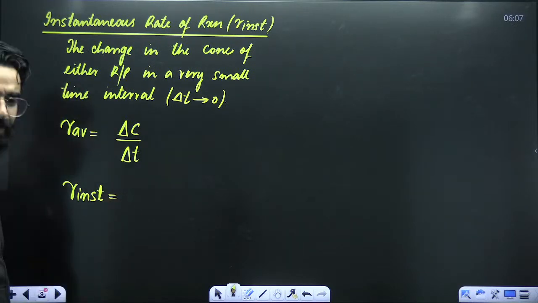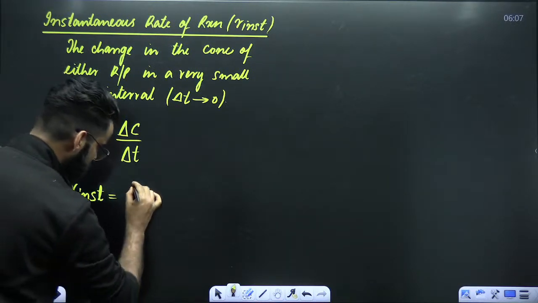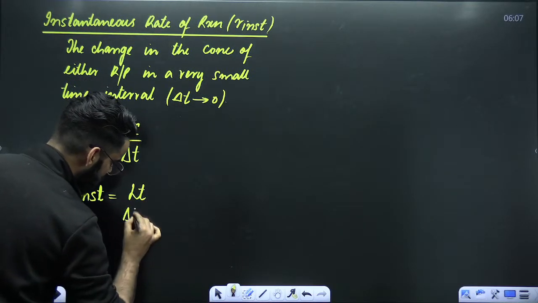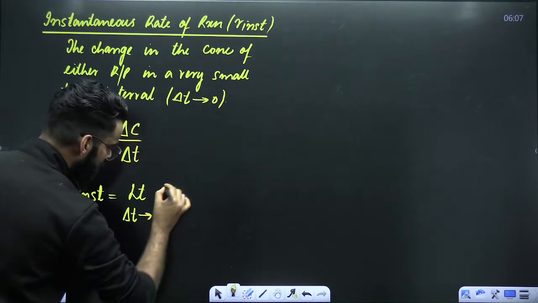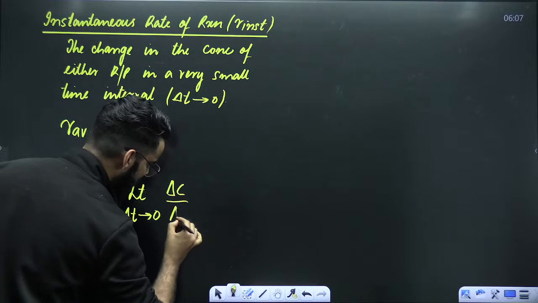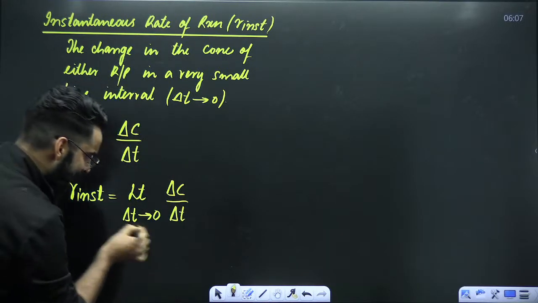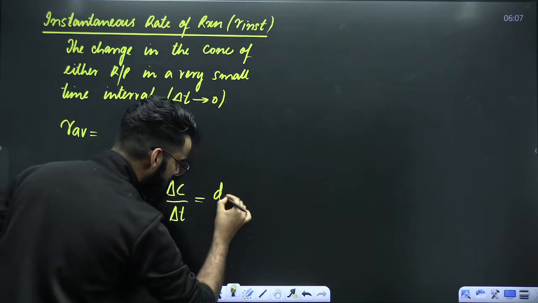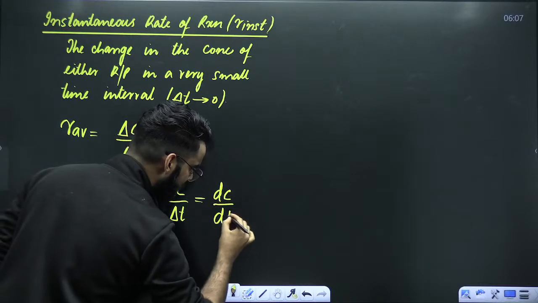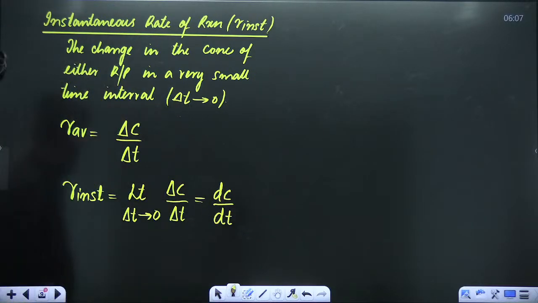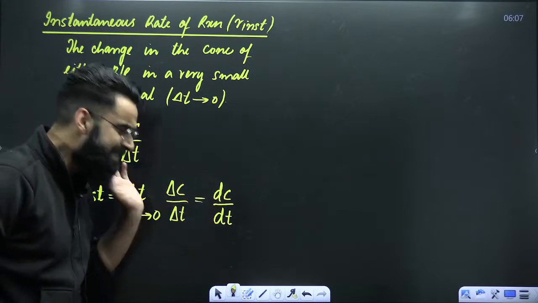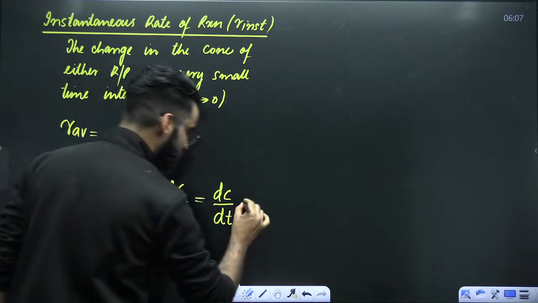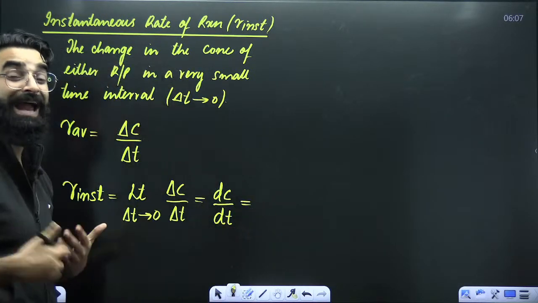You'll be using the limit. Limit delta T approaching towards zero. It's going to be delta C divided by delta T. Right? And this whole term, finally, you are going to represent like this. dC upon dt. Perfect. dC upon dt. What kind of idea it's going to give me?